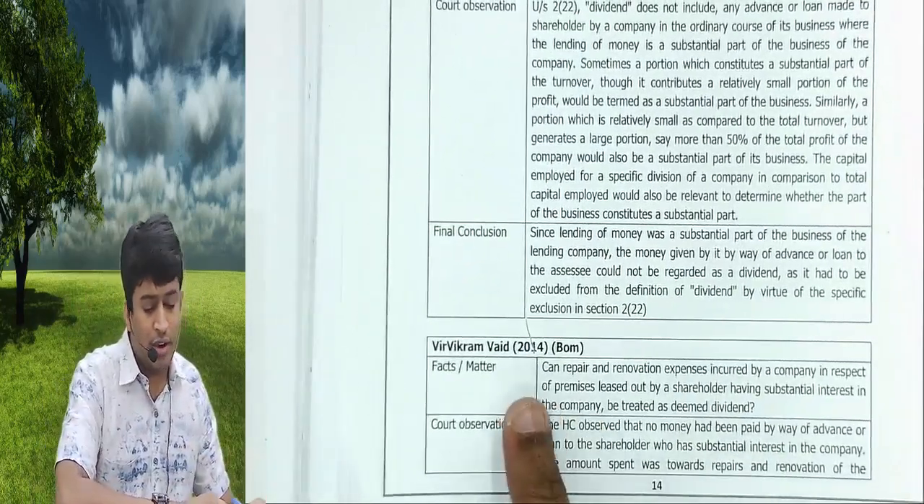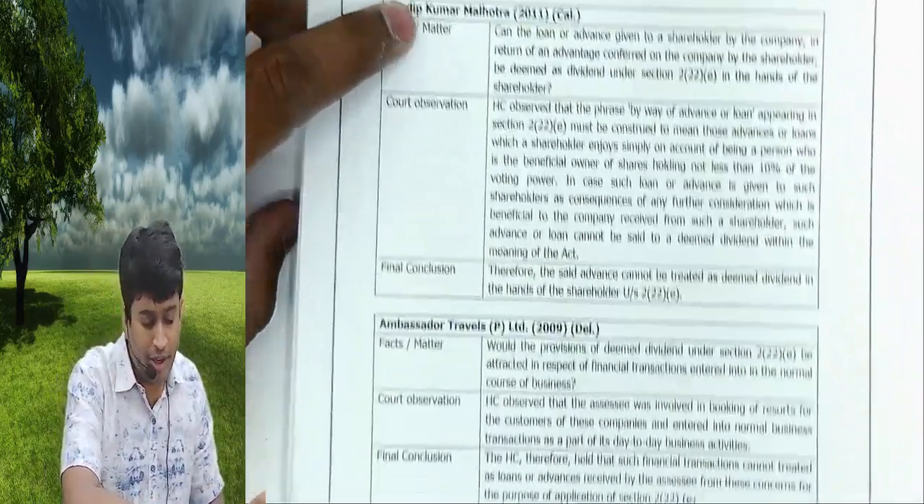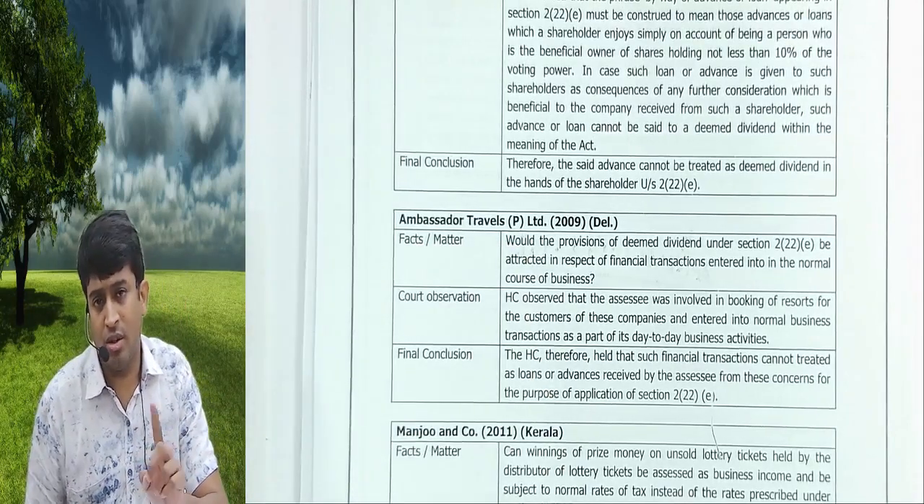Second case law is Veer Vikram Ved, which is completed. Third is Pradeep Kumar Manotra, completed. Ambassador Travels Private Limited, which I covered in the class also, in the sessions also.